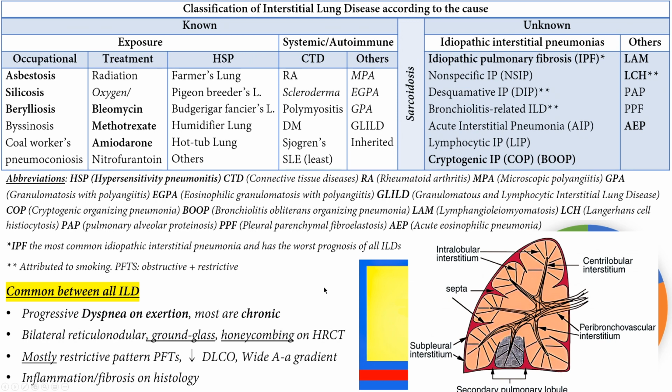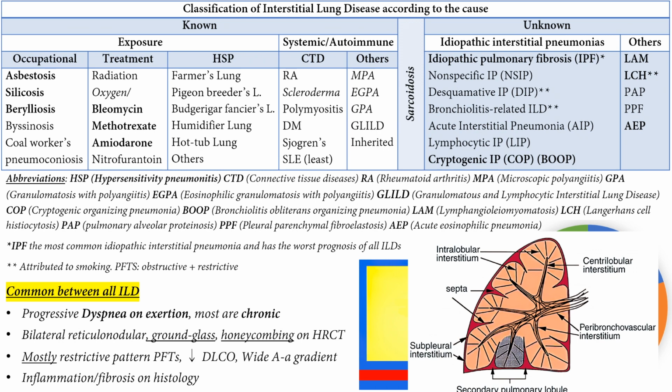Now, if you want to break all interstitial lung diseases into some points that they have in common, these are the ones. All interstitial lung diseases usually have progressive dyspnea on exertion. Mostly they are chronic. They can be acute, they can be subacute, but most of them are chronic and progress to chronicity. Then there are bilateral reticulonodular opacities, ground glass, or honeycombing on high resolution CT. It's very important to use the high resolution CT.